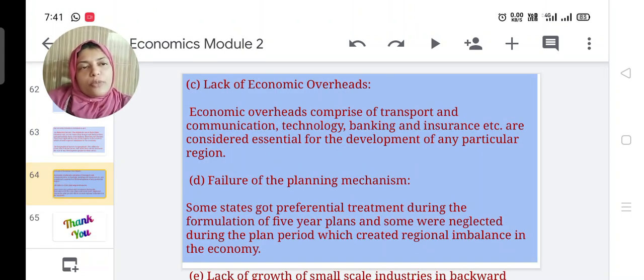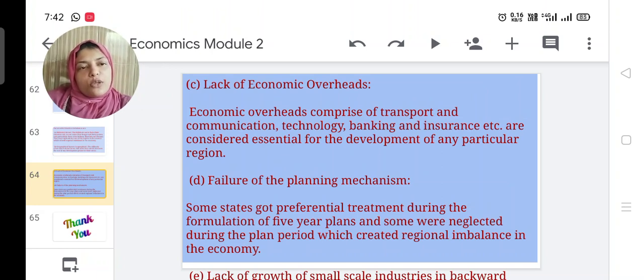Lack of economic overhead. Economic overhead comprises transport and communication, technology, banking, and insurance. In some states, schools, transportation systems, technology, banking, and insurance are very low, though they are considered essential for the development of any particular region.